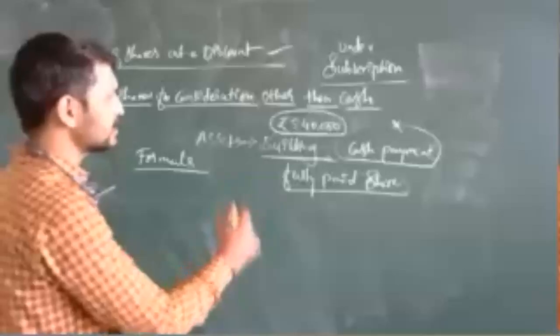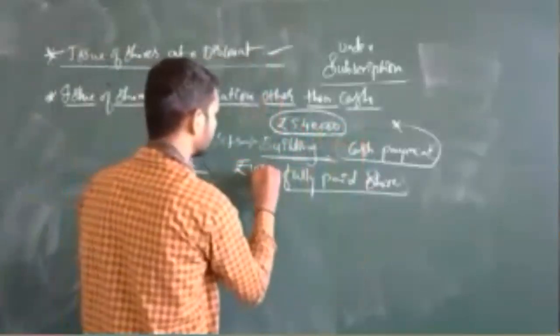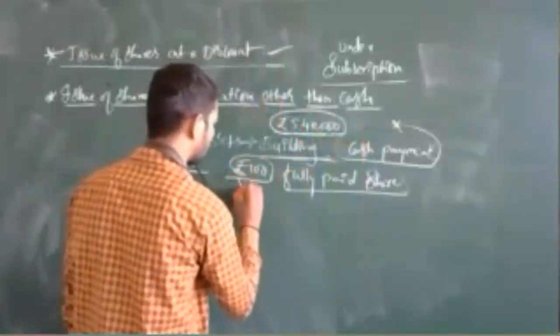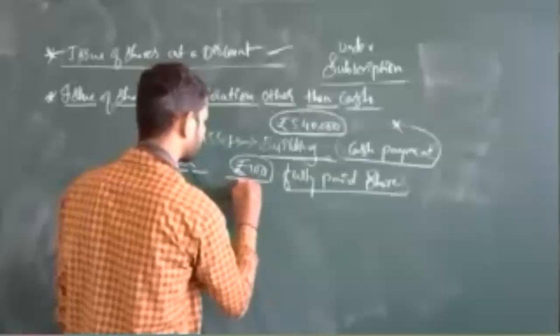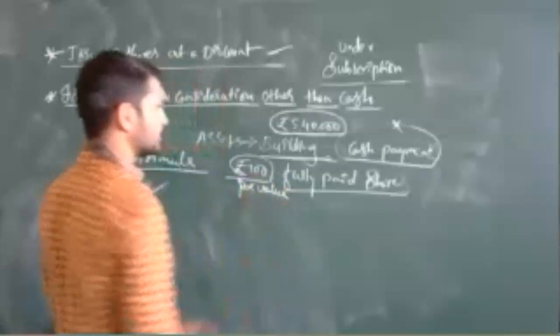You can easily understand this. Take the par value as rupees 100, for example.